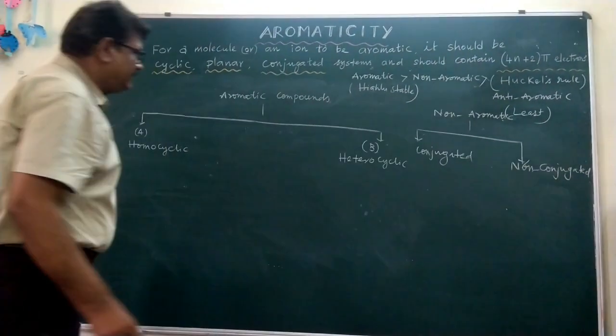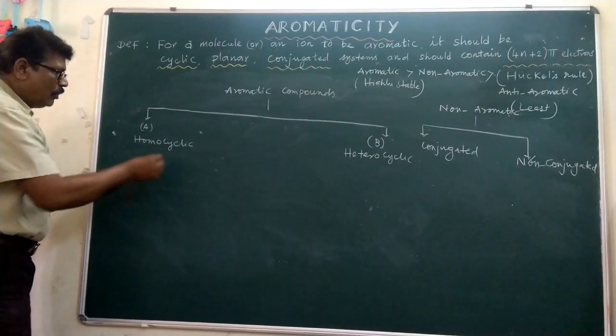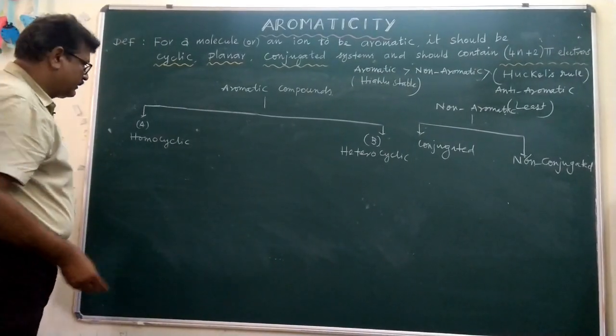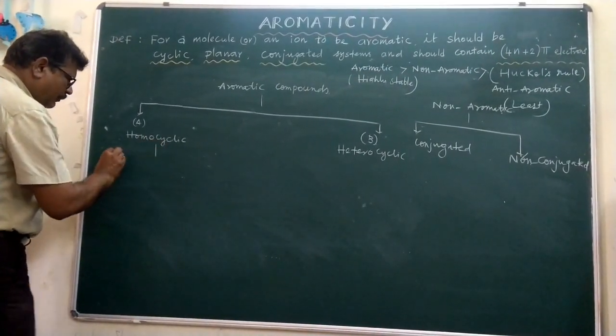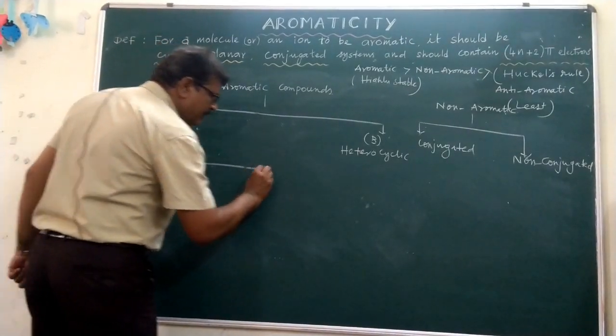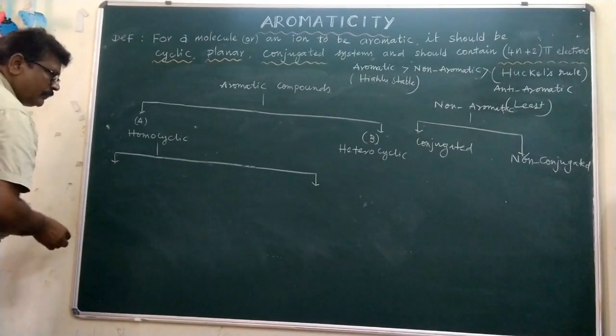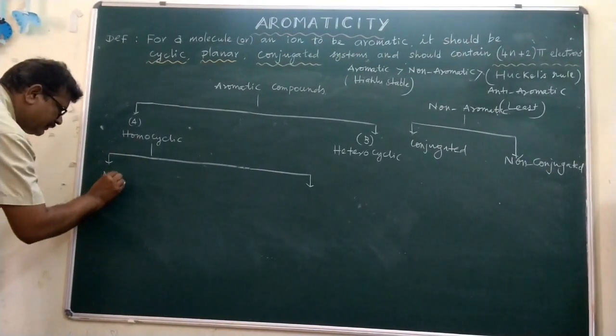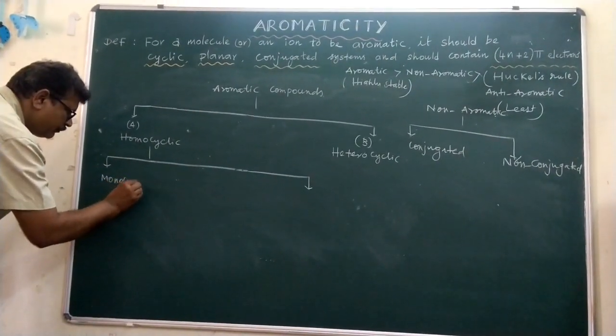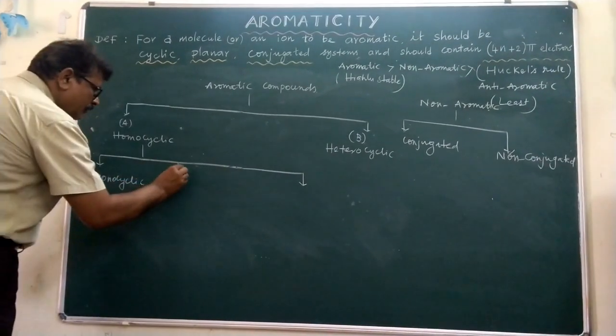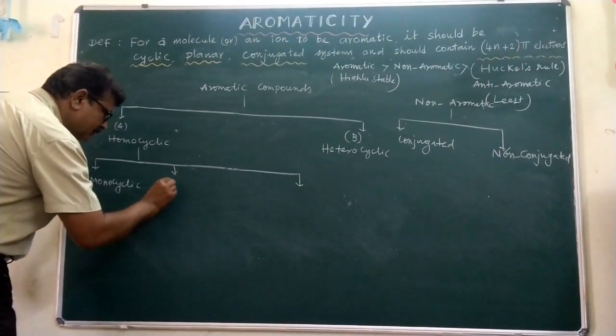First of all, let us discuss the homocyclic and heterocyclic. The homocyclic compounds are further divided into 5 types. Number 1, monocyclic. Second one is bicyclic.